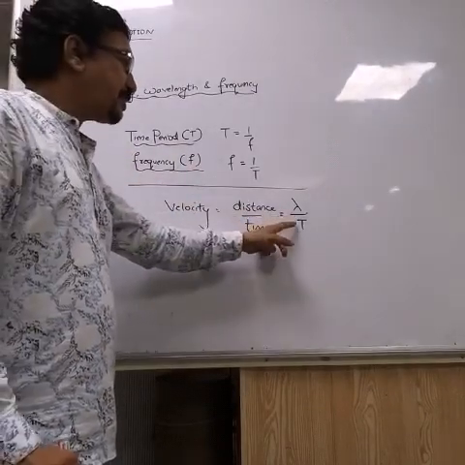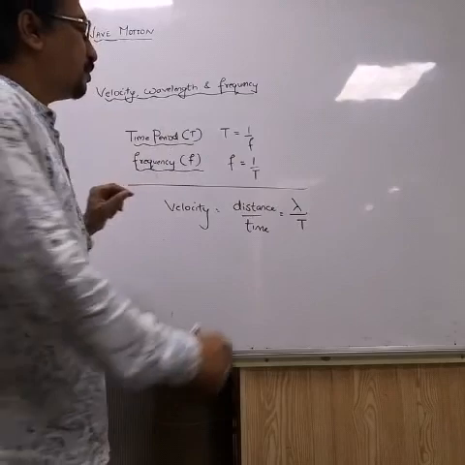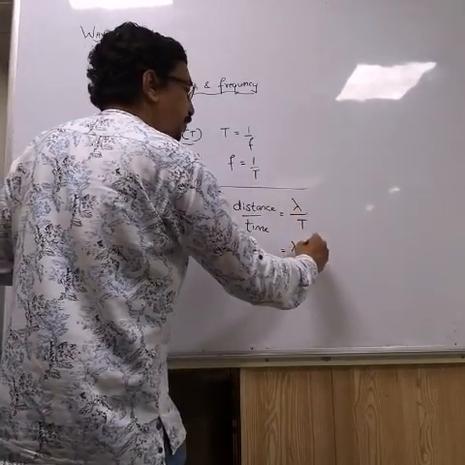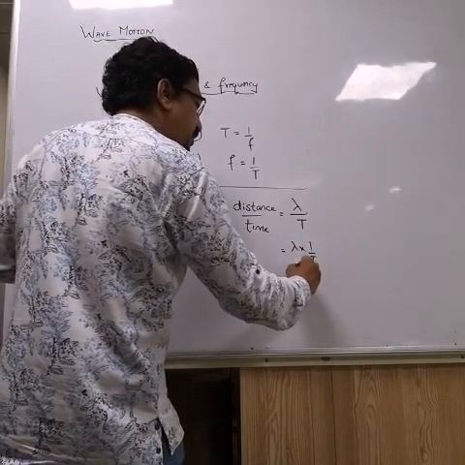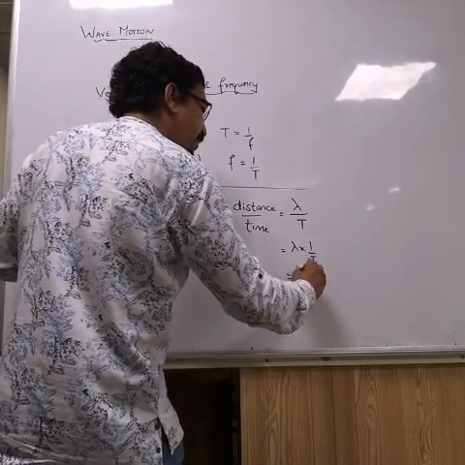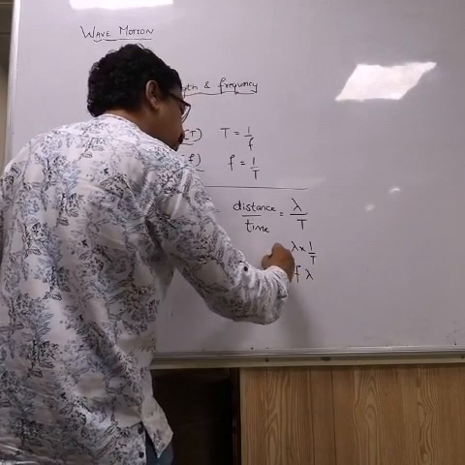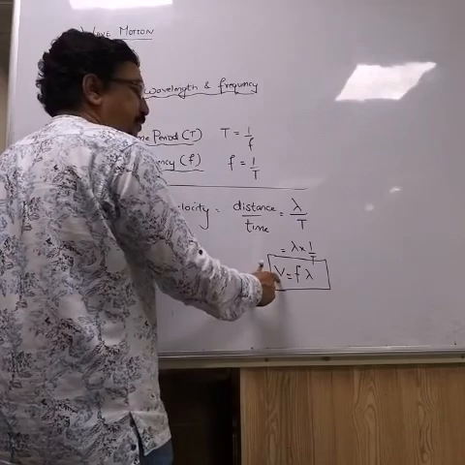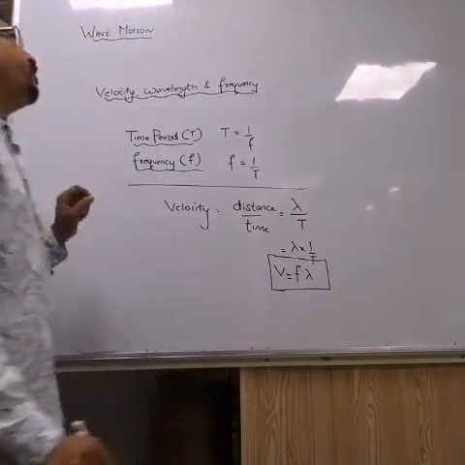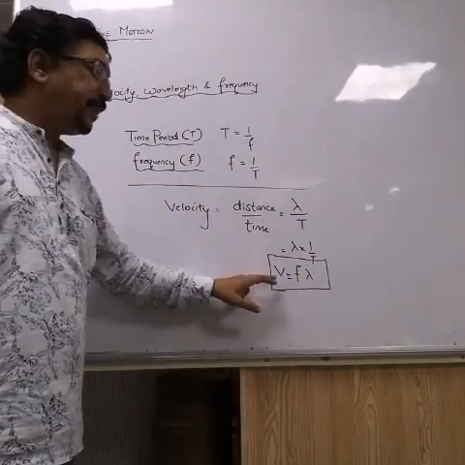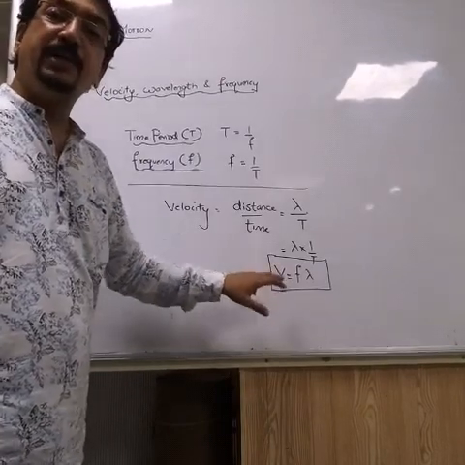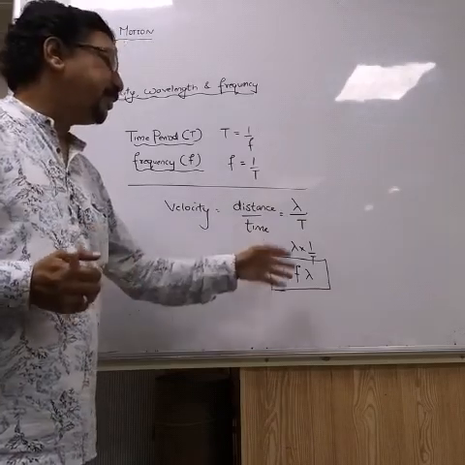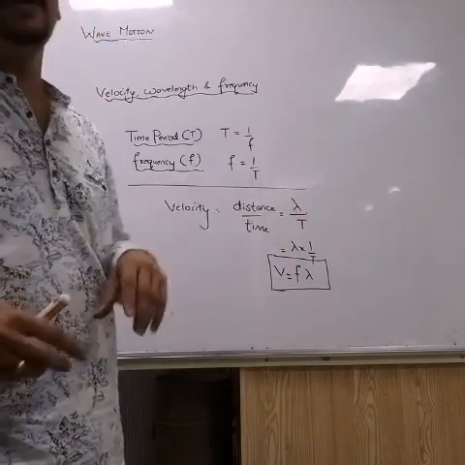If I substitute 1 by F for T, lambda into 1 by T can be written as lambda into f or f into lambda. What I get is a relation between velocity, frequency and wavelength, and a very important relation, V equal to F lambda. V stands for velocity, F stands for frequency and lambda stands for wavelength.